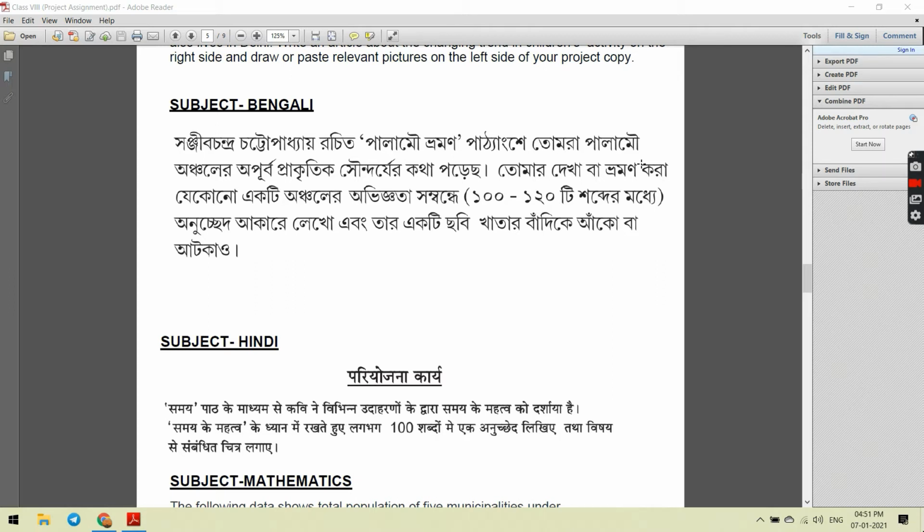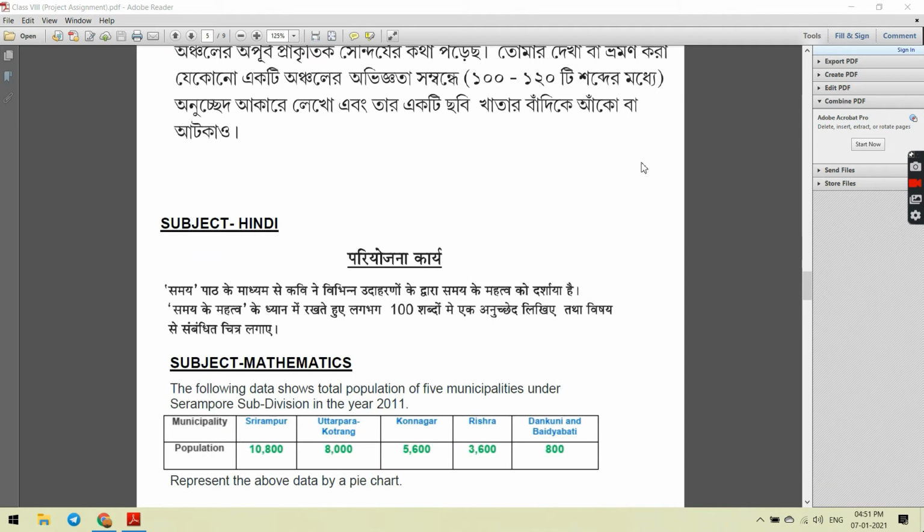So here also you have to write an article about the given topic and then you have to paste a picture or draw one. Next is the subject mathematics.